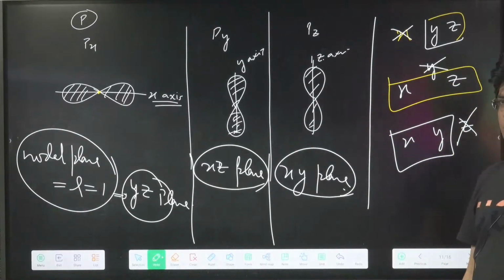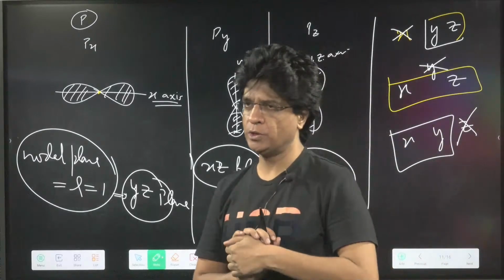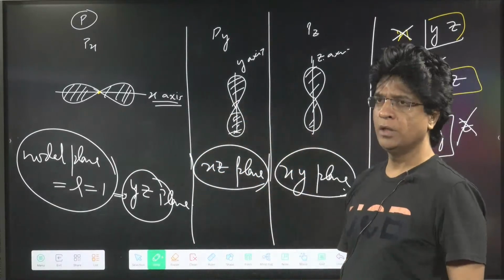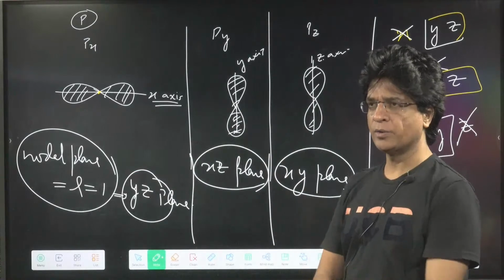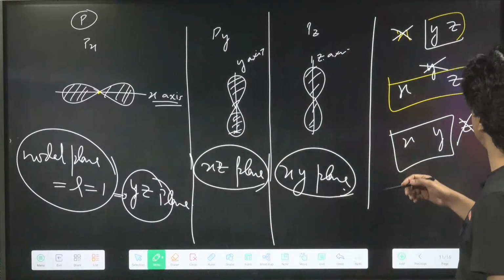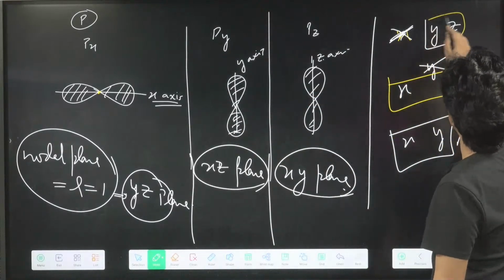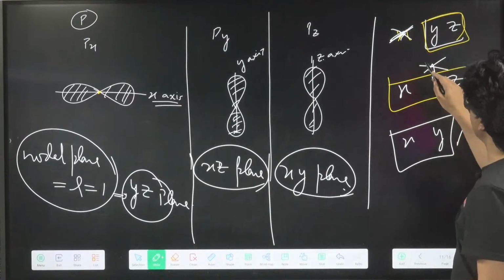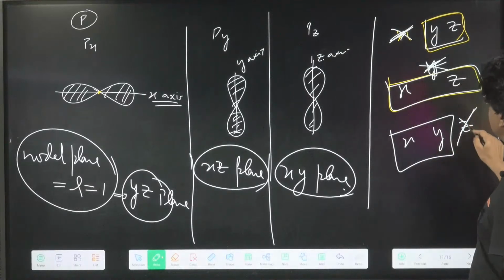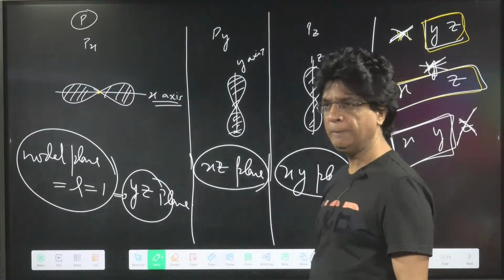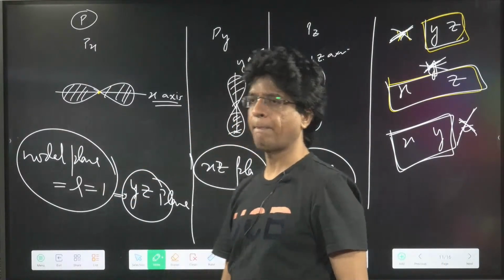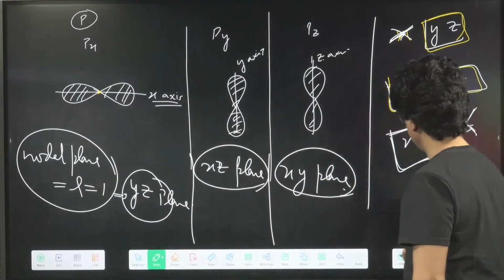Good. So they'll ask you two kinds of questions. In which direction is the probability of finding the electron maximum? It is along the lobe axis. And what is the nodal plane? I've told you the trick. If they are asking for px, remove x, and the remaining two form the nodal plane. For py, remove y, and the remaining two, xz, form the nodal plane. If they ask for pz, the xy plane will be the nodal plane. Is that clear or not? Okay, now come to the next one.